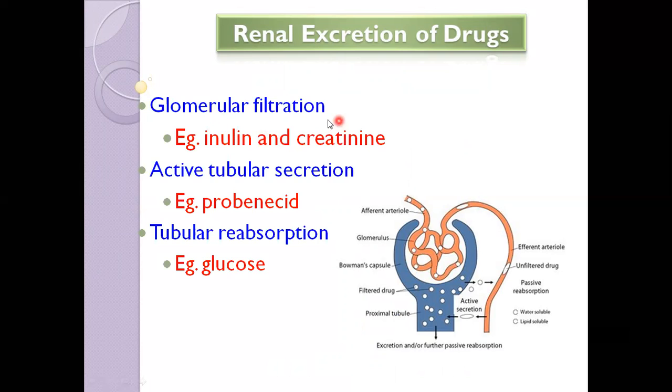First step is glomerular filtration. Mainly inulin or creatinine types, which are essential for the body, are mainly glomerular filtered and come into the kidney. After that they will be reabsorbed according to the need of the body. Second one is active tubular secretion. Mainly probenecid-type drugs actively come into the kidney to be eliminated or excreted out of the body. And third one is tubular reabsorption. Mainly glucose is reabsorbed in the body, which comes into the kidney or renal system.